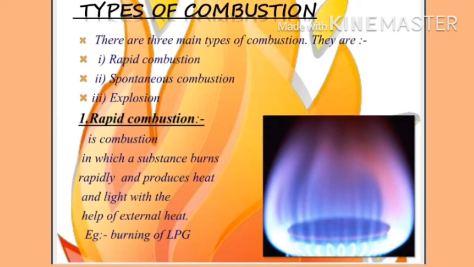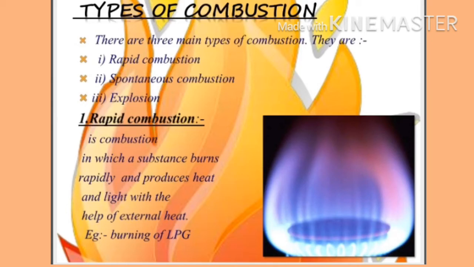So one by one we will learn all types of combustion. First is rapid combustion. Rapid combustion means a substance burns rapidly and suddenly, and by burning it produces a lot of heat and light energy with the help of external heat.